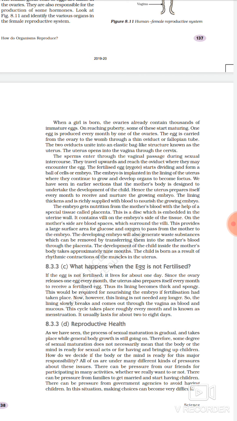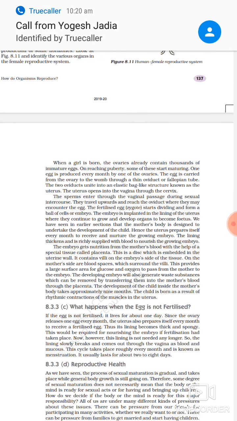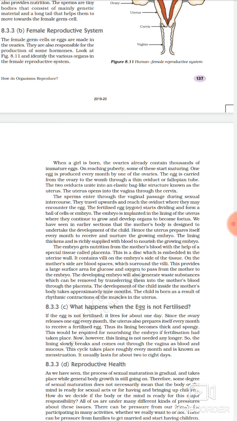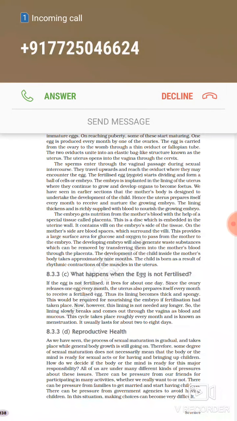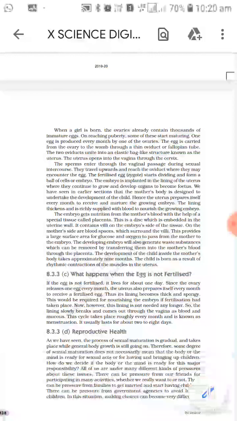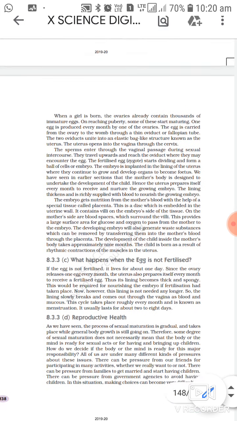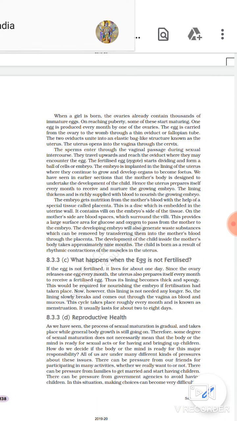Okay, so that is again a very important thing, how that growing baby inside the womb will get all the nutrients and a rich supply of blood, and all the waste material will be removed from the body of the embryo. So that all happens through one tissue, which is a very specialized tissue. In examinations many times the function of the tissue is asked, or it is an attachment, or it is the connection between the mother's body and the growing embryo.